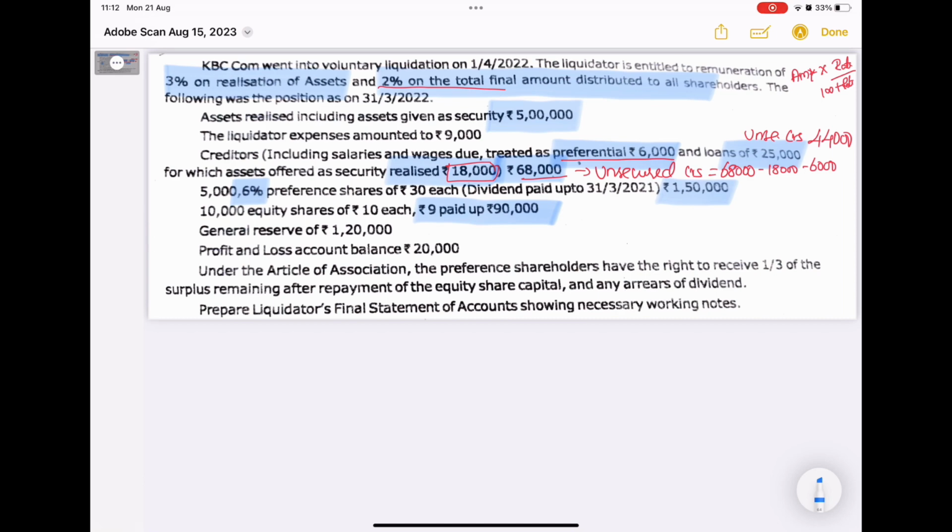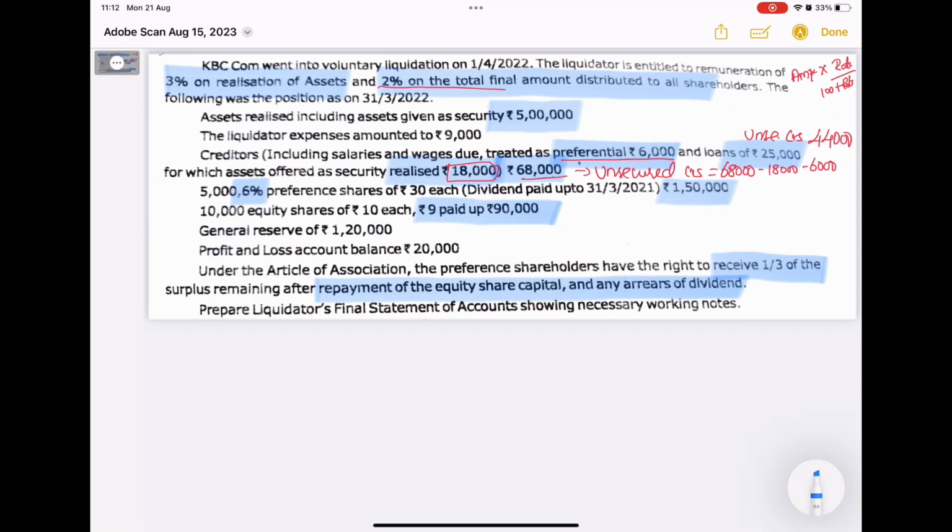Next, see, they have given an additional point here. Under the articles of association, the preference shareholders have the right to receive 1/3 of the surplus remaining after repayment of the equity share capital and the arrears of dividend. Which means if there is any excess amount available even after paying the equity shareholders, for example if we have 50,000, that 50,000 will be divided between equity and preference shareholders.